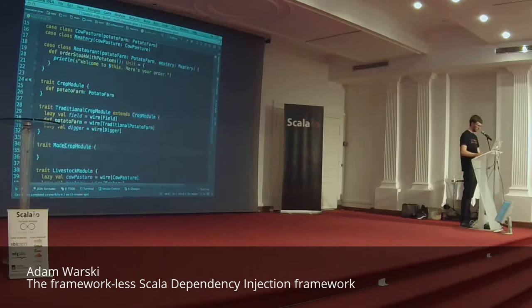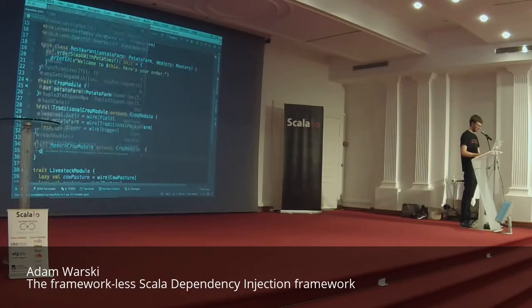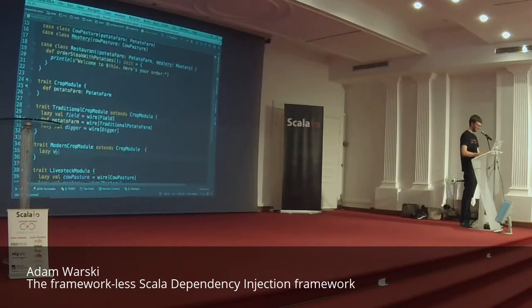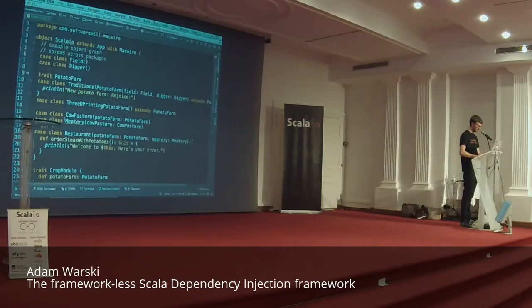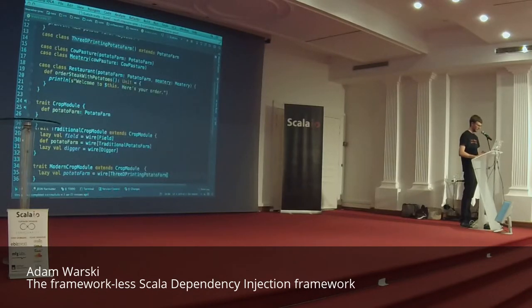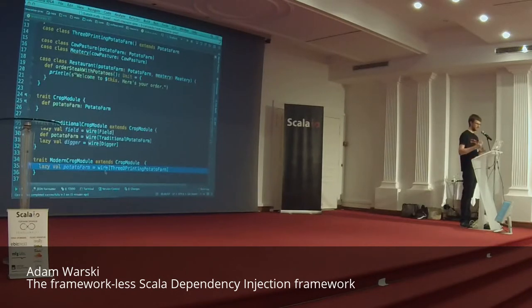And we can have a modern crop module, which here can be a lazy file, which wires the 3D printing potato farm. Okay, so why would you use that approach instead of the previous one? For example, it can be useful if the whole parts of the object graph to wire are different, right? So here, to create a potato farm, you also need to wire the field and the digger, right? And that is simply not needed in the 3D printing potato farm. So these are completely different implementations of that module, okay?